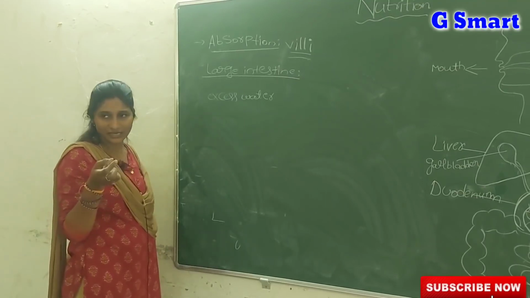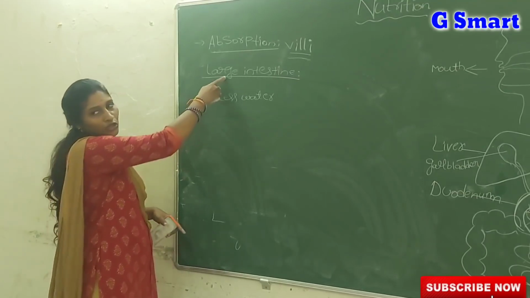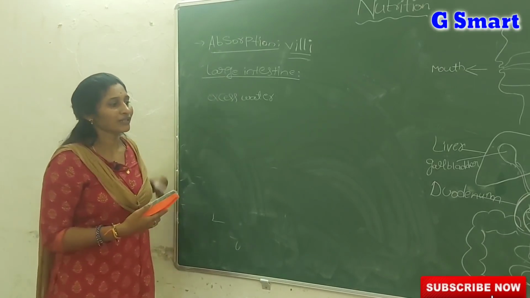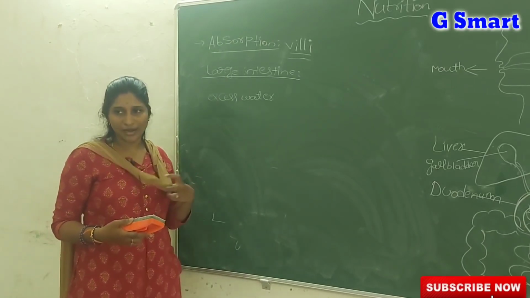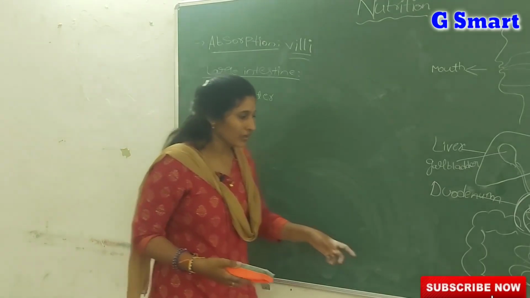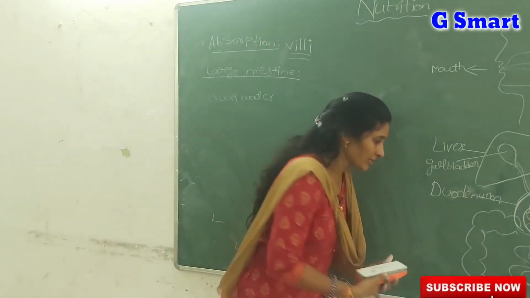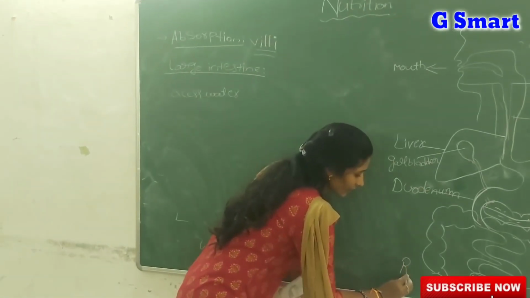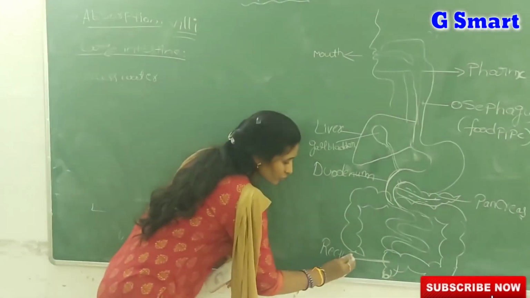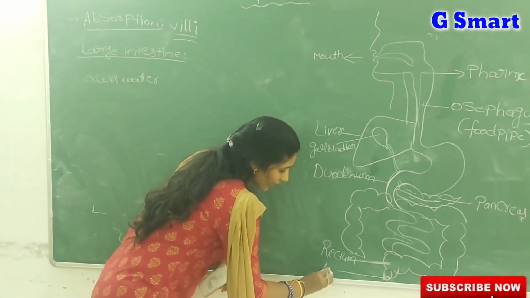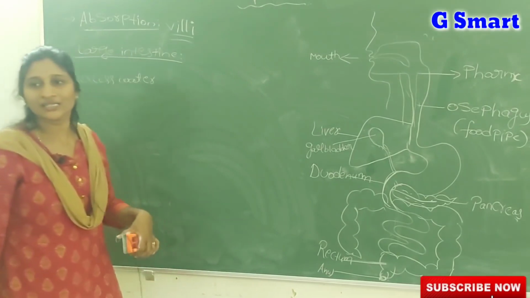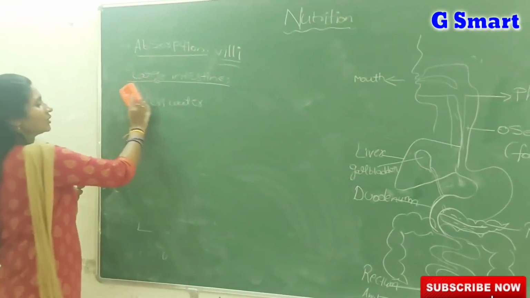Undigested food still contains some excess water, and that is absorbed in the large intestine. After that, the semi-solid fecal matter is formed. That matter is sent to a small chamber known as the rectum. In the rectum, it is temporarily stored, and finally it is expelled through the anus. So here digestion is completed.